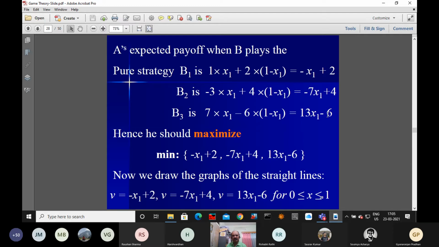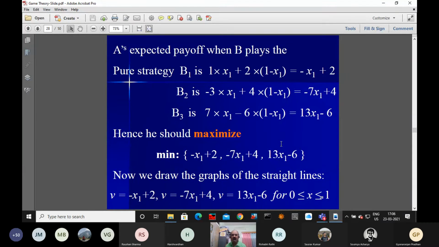As I have told earlier, with respect to this type of problem, we find the minimum of these: minus x1 plus 2, minus 7x1 plus 4, and 13x1 minus 6. Whatever the minimum, we would like to maximize it further. So we are not using linear programming, we are using the graphical method.